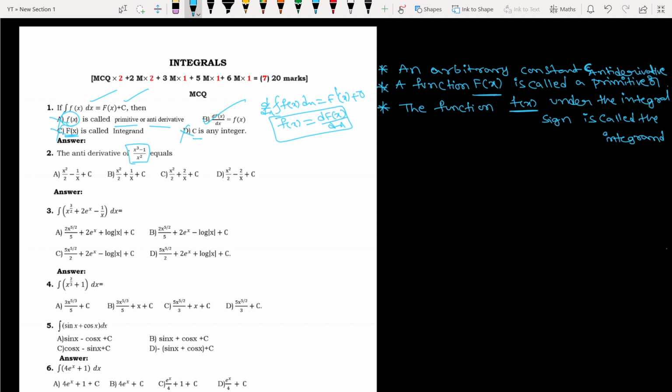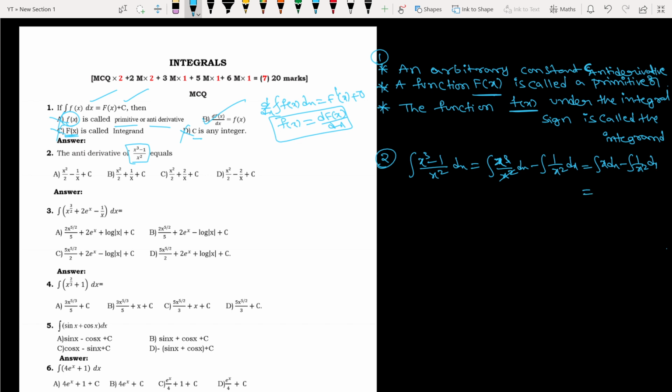Now here, antiderivative of this. Antiderivative means what? Nothing but integration only, no? Tell me here, what is the integration for this? Now you can tell very clearly, integral of x cube minus 1 by x square dx, right? Just segregate this: x cube by x square dx minus integration of 1 by x square dx, right? X square cube cancel, then what is left? Only x will be there here, right? So integration of x dx minus integration of 1 by x square dx.